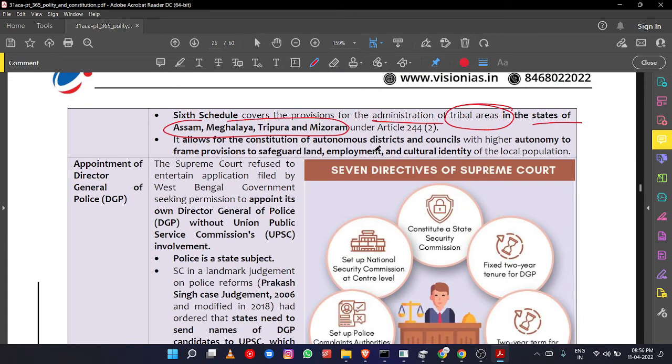Okay, so they have autonomy to frame provisions regarding safeguarding their land, employment, cultural identity, and local population. So they can have their local laws, local customs, enforced in that particular autonomous area. For example, if a new mining corporation has to be set up in that particular area, it has to take permission from the district council. Like that, certain safeguards are provided to the 6th schedule areas.